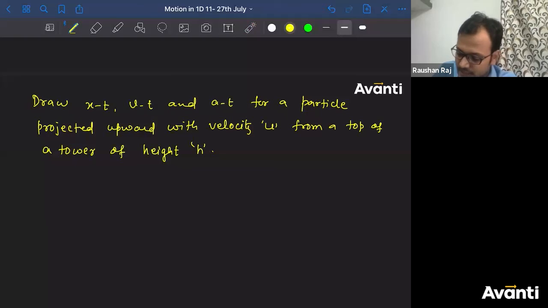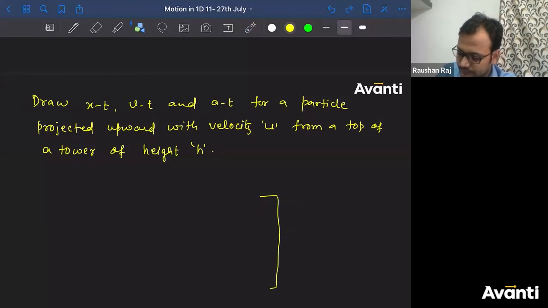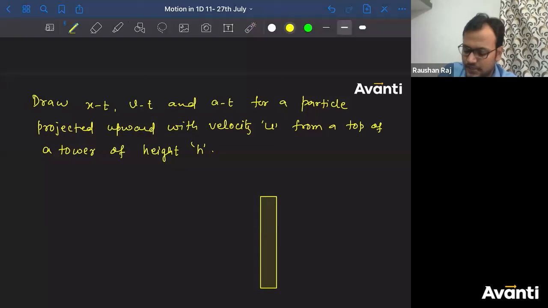That means if this is the tower we are talking about, ऐसा कुछ है. So from this point, the particle has been thrown upward with velocity u.